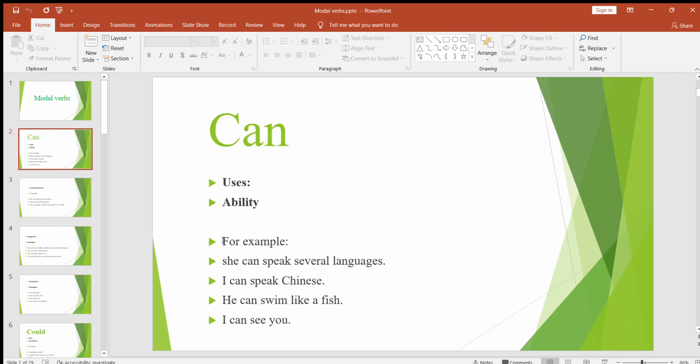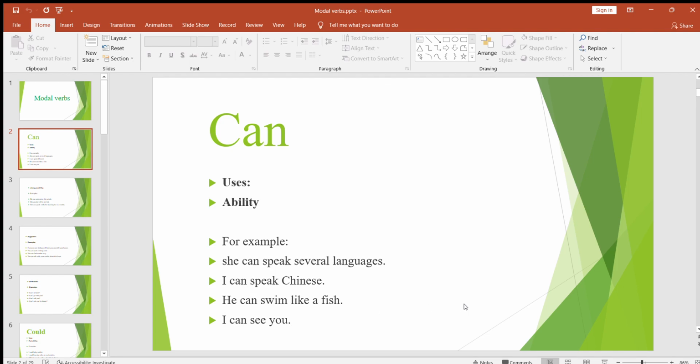Look at some examples that I've included in this PPT. For example, she can speak several languages. It's her ability that she can speak several languages. I can speak Chinese. Speaking Chinese, again, an ability here. He can swim like a fish. Again, it's an ability. I can see you, that I have this ability to see you.